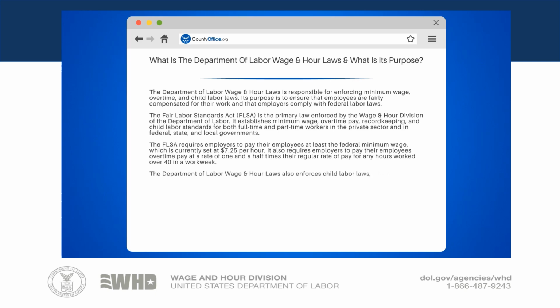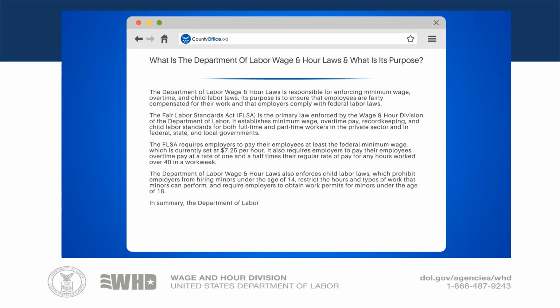The Department of Labor wage and hour laws also enforces child labor laws, which prohibit employers from hiring minors under the age of 14, restrict the hours and types of work that minors can perform, and require employers to obtain work permits for minors under the age of 18.